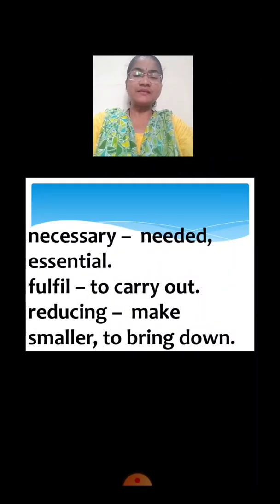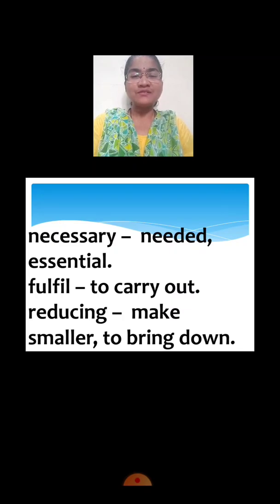Necessary. Necessary means needed or essential. Now what are the basic things? We need shelter, we need food, we need air to breathe, to live. So that means these things are necessary for us. Even sleep is necessary for us. Clear? So understood the meaning of necessary means essential or needed.